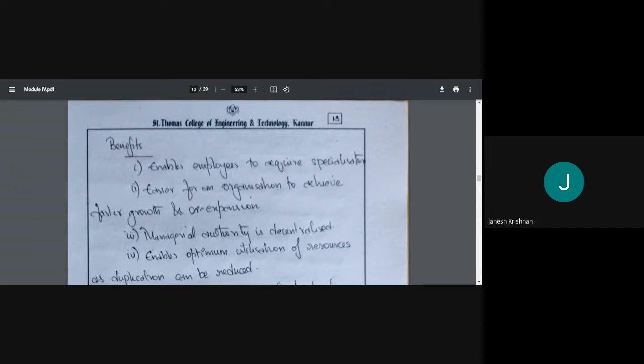So it enables optimal utilization of resources, as duplication can be reduced, which means everyone knows what they are doing. In every department, everyone knows what they are doing, so there is no chance of duplication. So marketing people will be concerned with marketing only. Anything and everything related to marketing will be done by the marketing department. Similarly, the production department will be doing anything and everything related to production, like that. Then